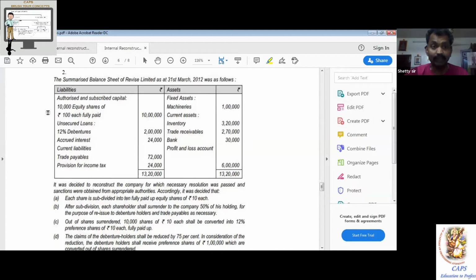The ultimate balance is transferred to the capital reduction account. I hope all of you recall the theory perfectly.